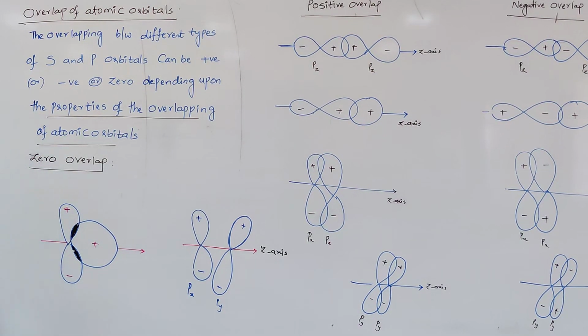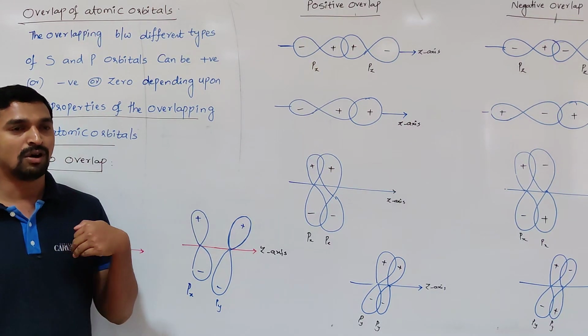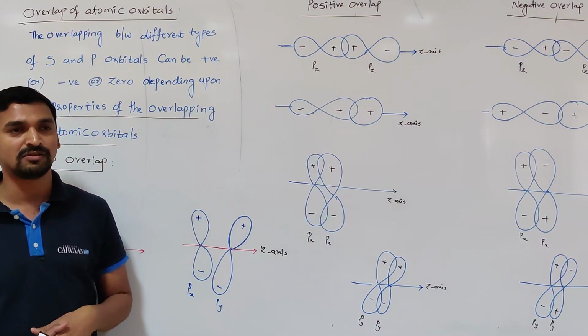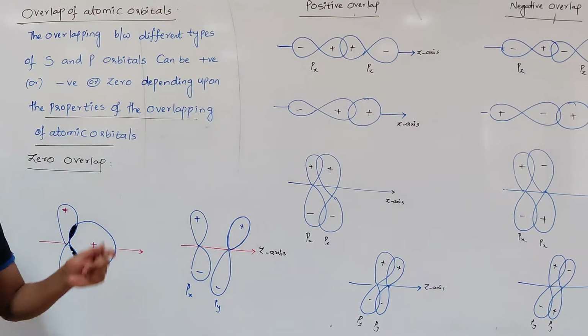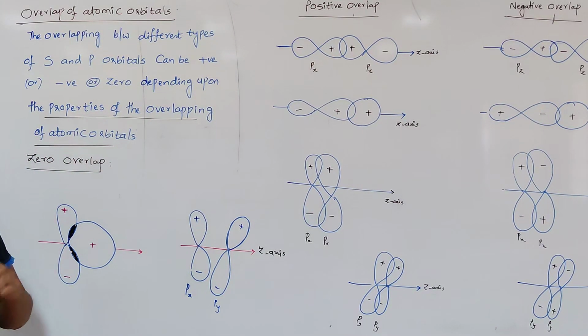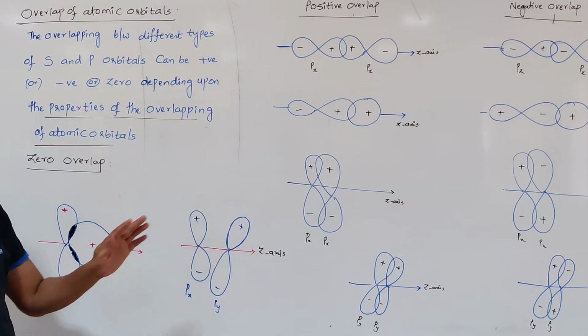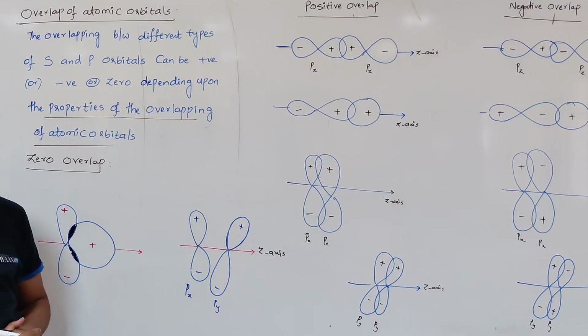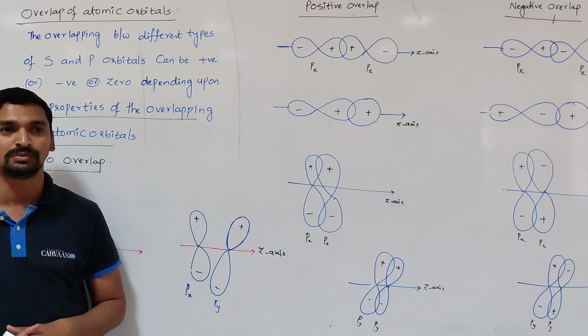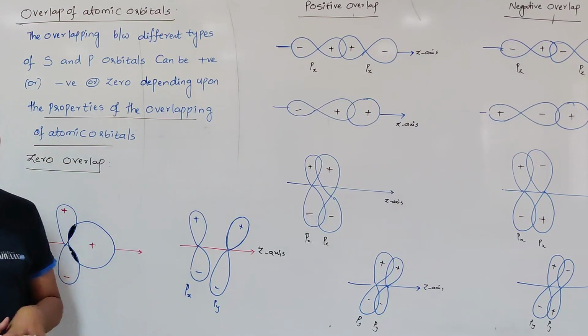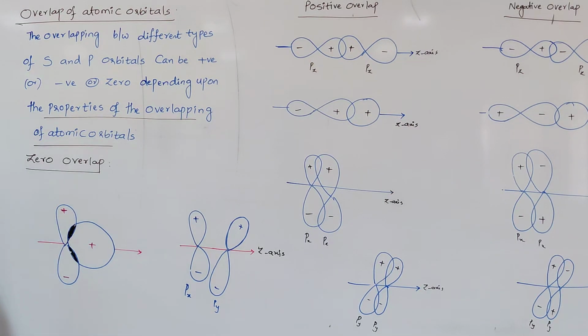So this concept says that the overlapping of orbitals results in the formation of a bond between the atoms when the lobes of the orbitals have the same sign. Only that can result in the formation of a bond between the atoms. If opposite signs are present in the lobes involved in the overlapping, that never results in the formation of a bond.